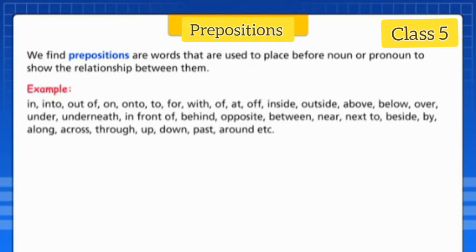For example, in, into, out of, on, onto, to, for, with, of, at, inside, outside, above, below, over, under, underneath, in front of, behind, opposite, between, near, next to, beside, by, along, across, through, up, down, past, around, etc.